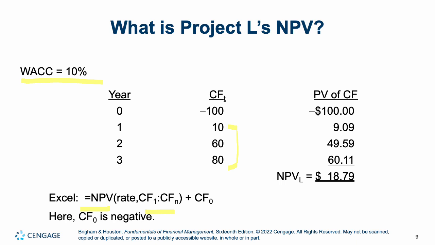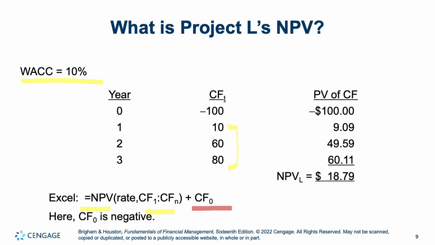Now, why are we adding cash flow 0 in at the end? Why aren't we putting that under the NPV formula as well? Because cash flow 0 is today. There is no present value. Since it's in year 0, it's happening right now. Money is worth exactly what it's worth right now. There's no discounting that we need to do. So you find the present value of cash flows 1 through 3, 10, 60, and 80, discounting it by 10%.